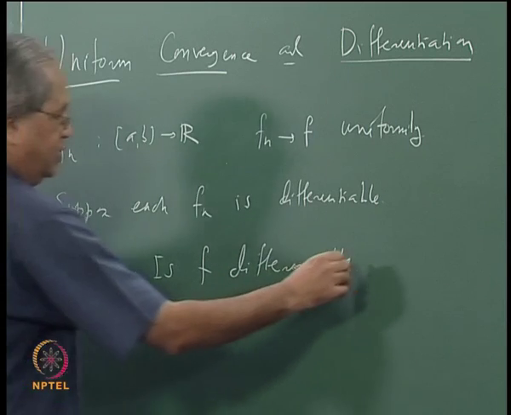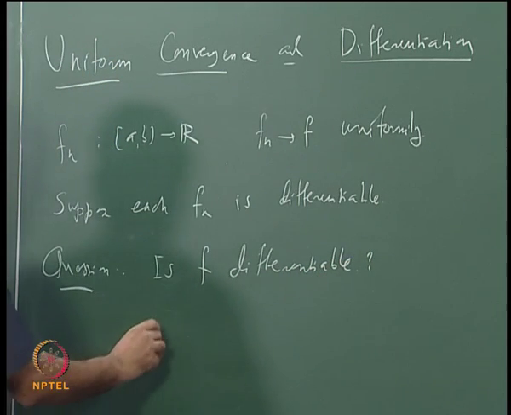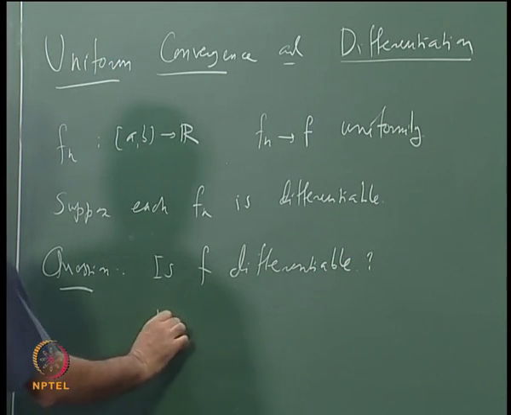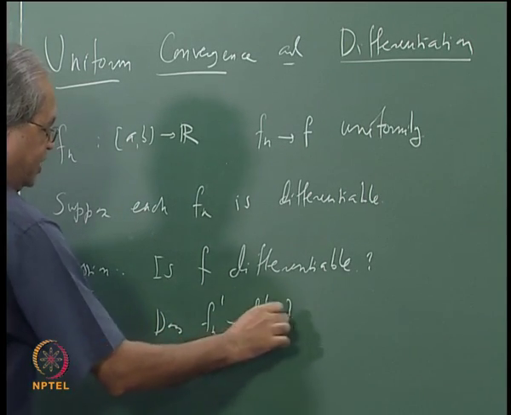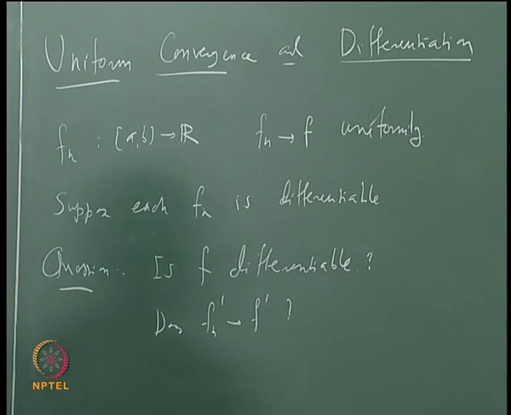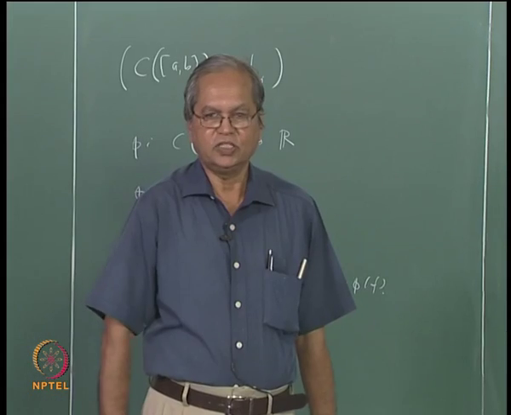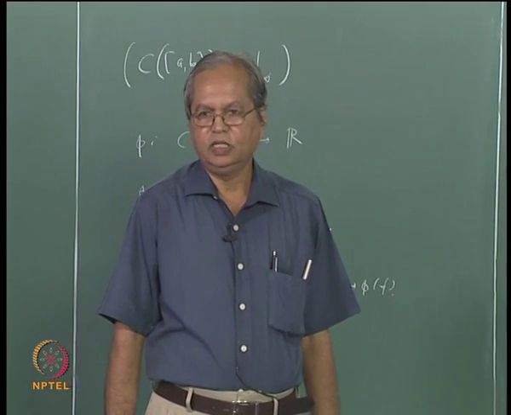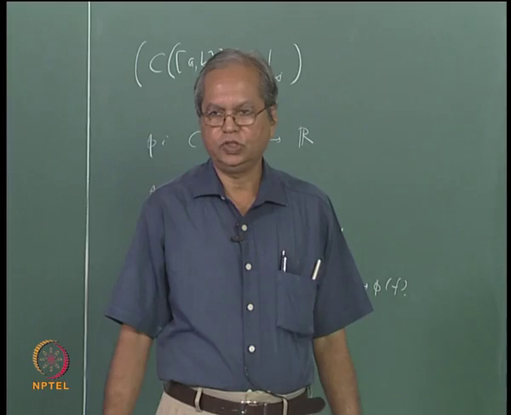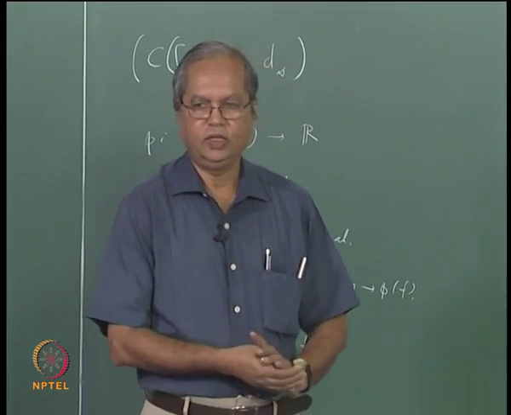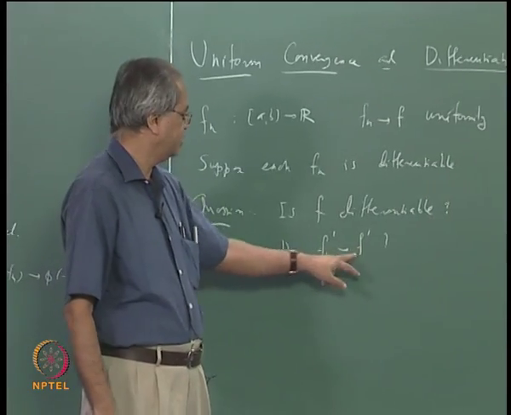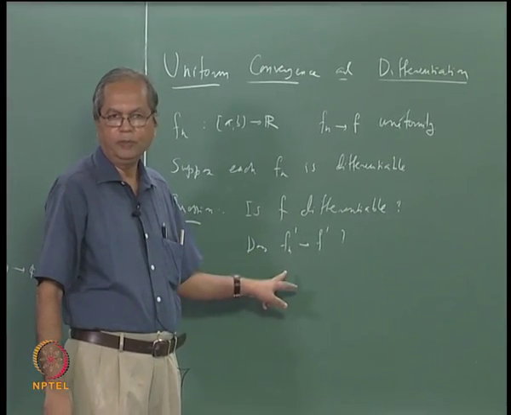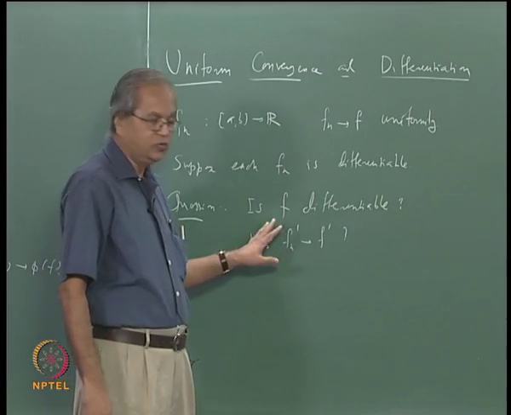Is f differentiable, and does f_n prime converge to f prime, in whatever sense, pointwise, uniformly, whatever? Okay, the answer to both the questions is no. Even if f_n converges to f uniformly, it is not necessary that f must be differentiable, and even when f is differentiable, this may or may not happen. It is fairly easy to construct examples.